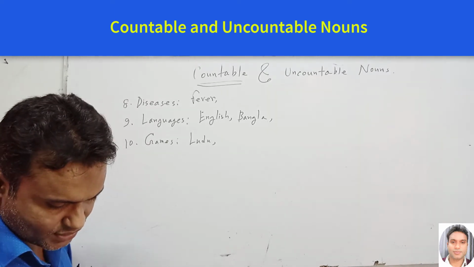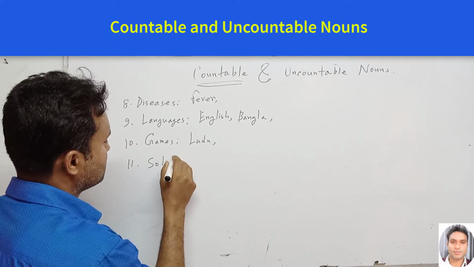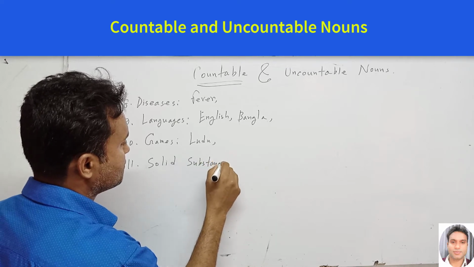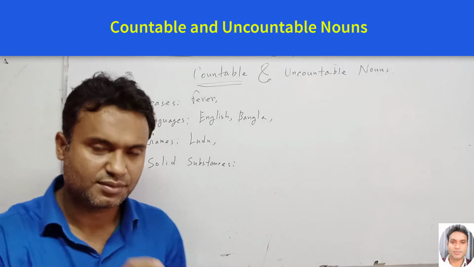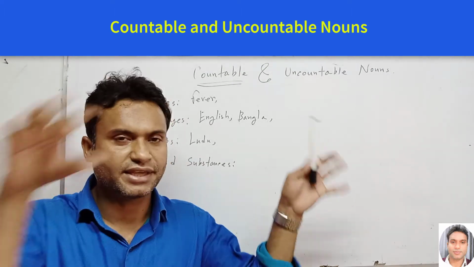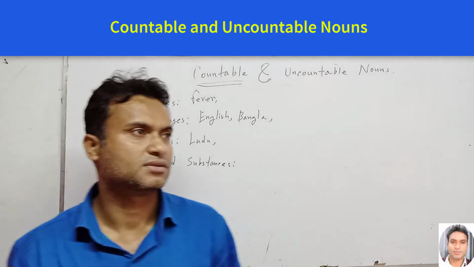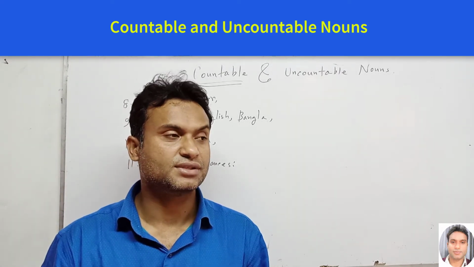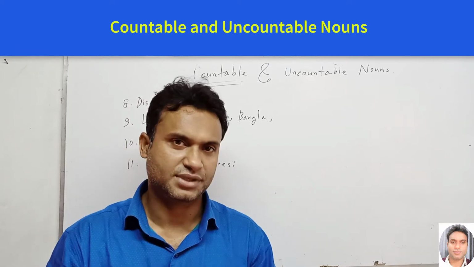Next one, solid substances. So what is solid? For example, this is the marker, this is solid, but here is the air, which we cannot touch. We can weigh it, but we cannot capture it.